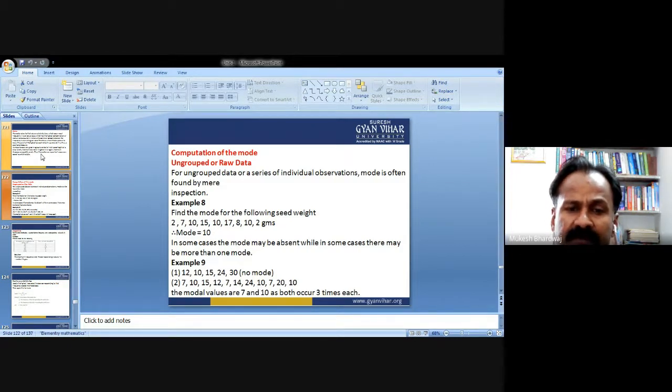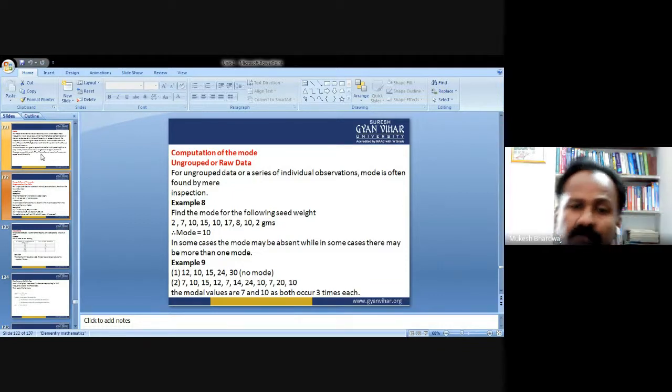Now, for example, second: 7, 10, 15, 12, 7, 14, 24, 27, 20, 10. As we observe the series, we find that 7 is repeating thrice, and 10 is repeating thrice, and all other values are not repeating more than thrice.